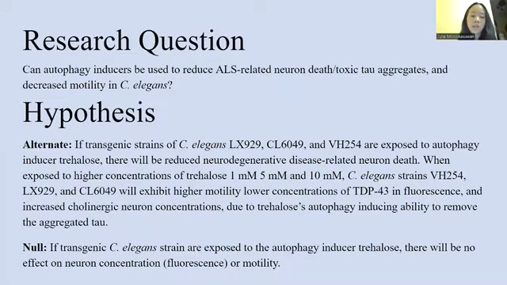The purpose of the study was to determine if trehalose, an autophagy inducer and antioxidant, could reduce ALS-related neuron death and increase motility in C. elegans. We predicted that when exposed to the highest concentration of trehalose, C. elegans strains would exhibit greater motility, lower concentrations of TDP-43, and increased cholinergic neuron activity.